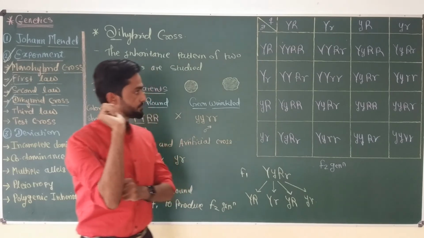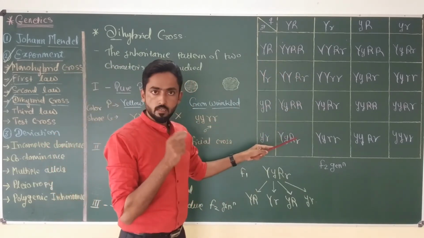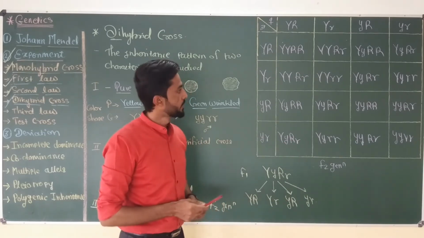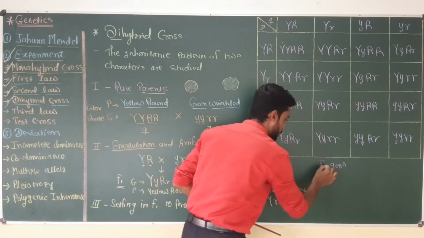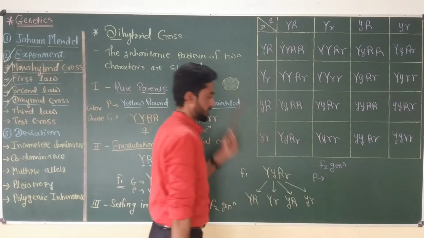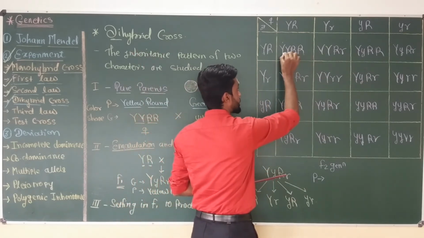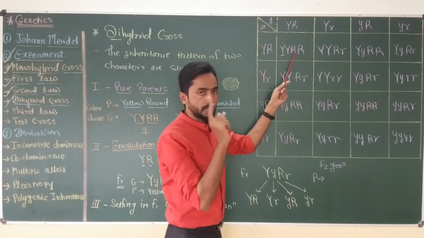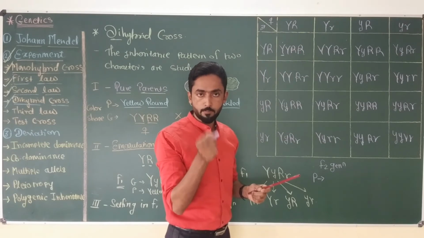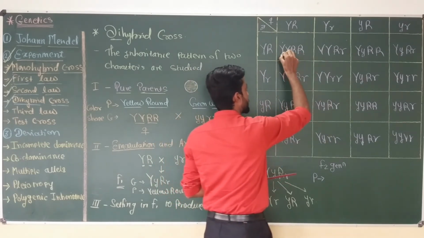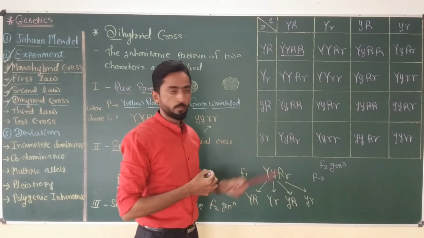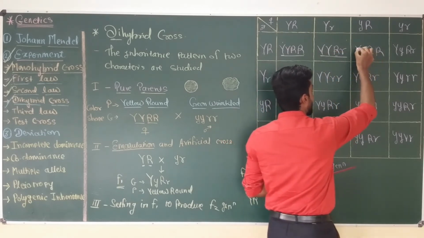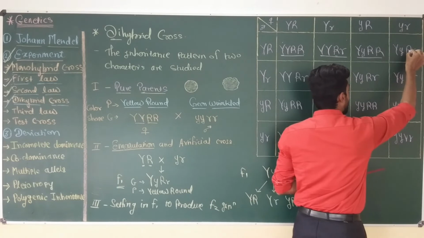Now on the basis of this Punnett square, we can easily find the phenotypic and genotypic ratio of Mendel's dihybrid cross. For the phenotypic ratio of the F2 generation, if the parent has a single capital Y, the color of the seed will become yellow, and if the parent has a single capital R, due to dominance, the shape of the seed will become round. So the seed will be yellow and round, capital Y and capital R. So the first four plants have yellow and round seeds. The next four plants also have capital Y, capital R, yellow and round seeds. Now this capital Y, capital R, yellow and round, and capital Y, capital R, yellow and round.